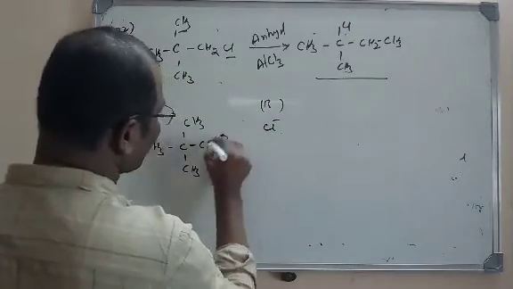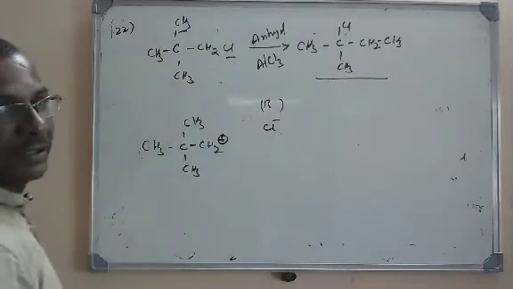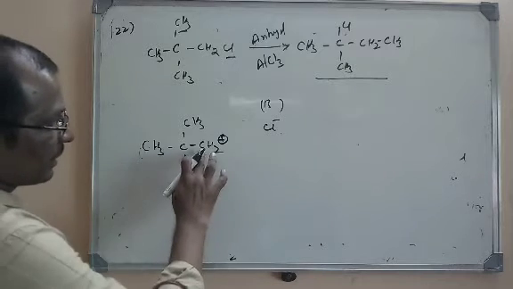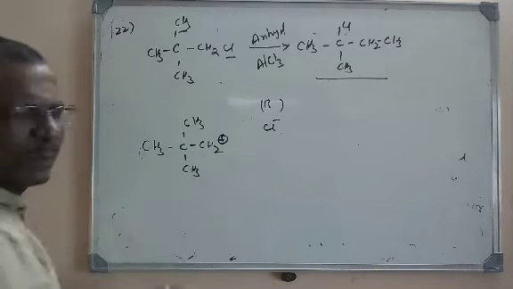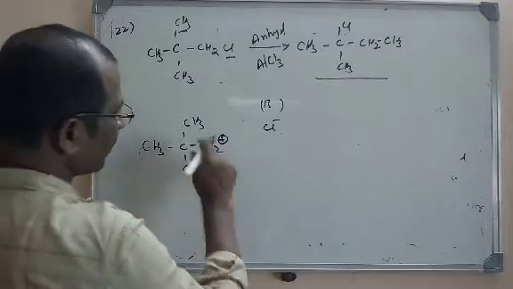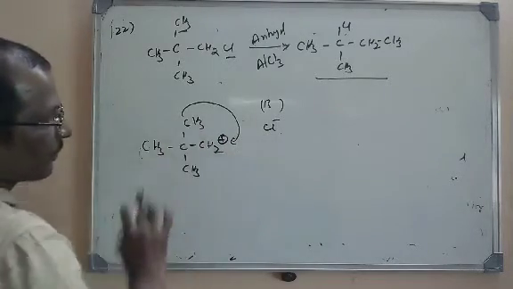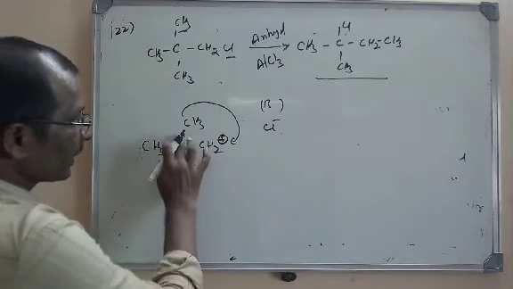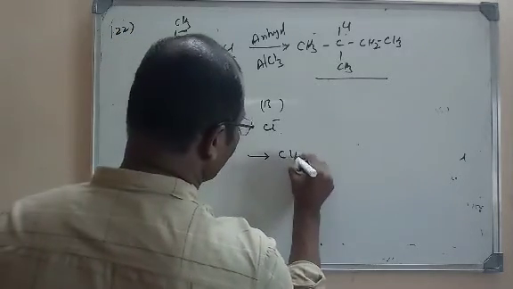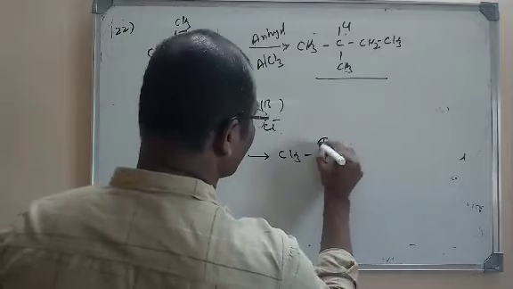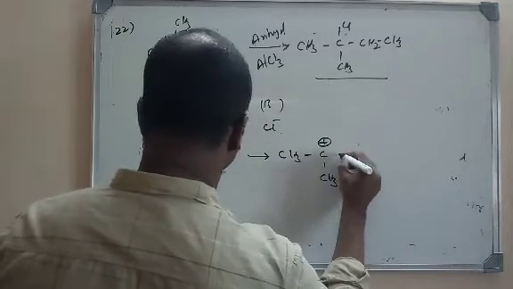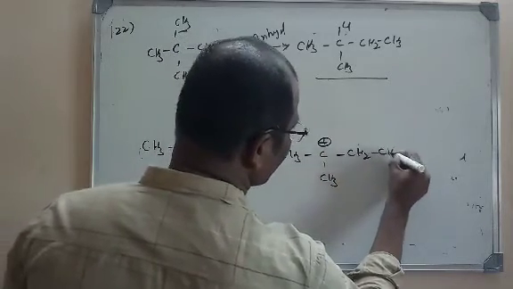We get a carbonium ion here, a primary carbonium ion. Now this alkyl group will be shifting here. This C and CH3 bond will be broken to get a carbonium ion again.